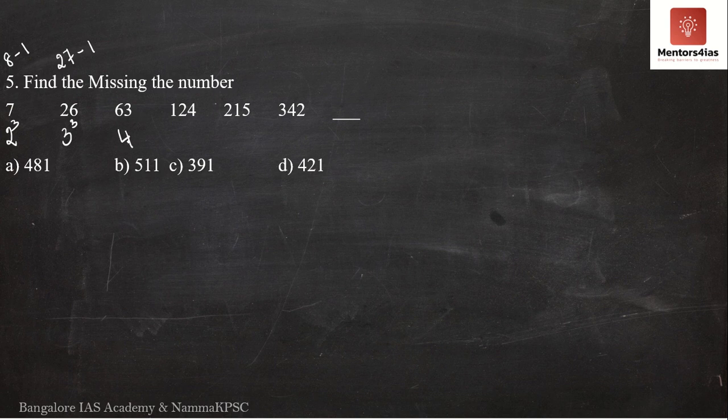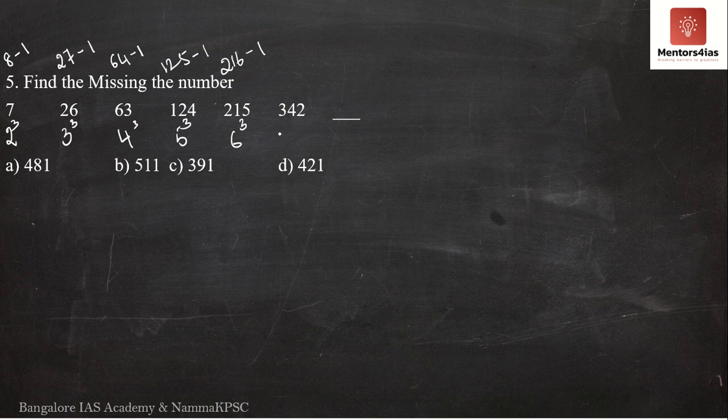What is 4 cube? 4 fours are 16, 16 fours are 64. 64 minus 1 is 63. What is 5 cube? 5 cube is 125. 125 minus 1 is 124. Similarly, 6 cube is 216. 216 minus 1 is 215.